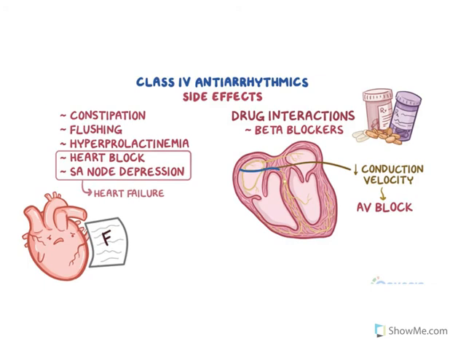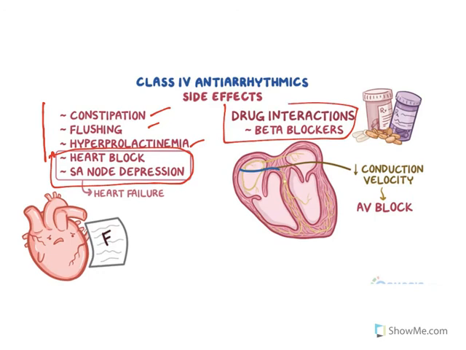The major adverse effects of calcium channel blockers are constipation, flushing, and hyperprolactinemia. Heart block and SA node depression are also there. They should not be used along with beta blockers because they reduce cardiac conduction velocity and cause prominent AV block. So these are all the major 4 classes.